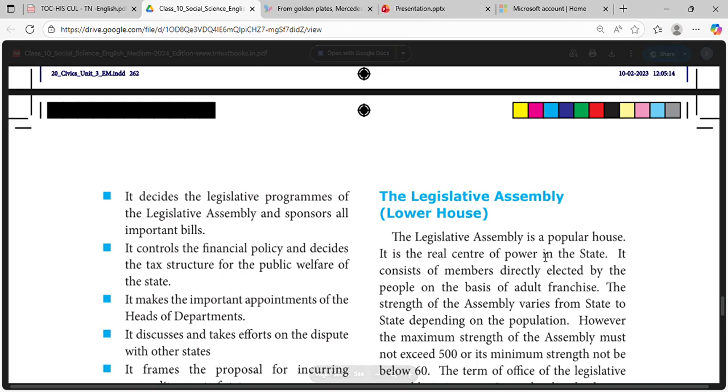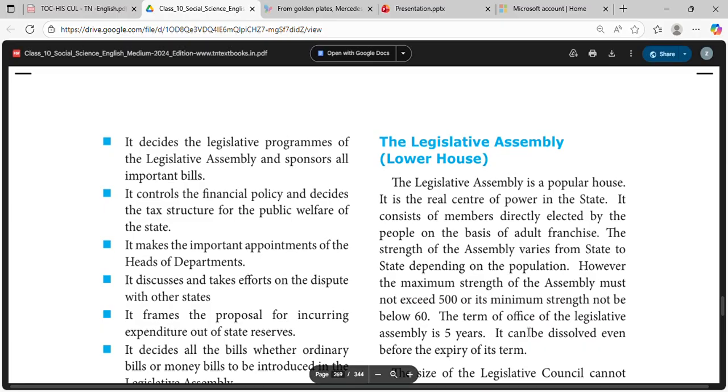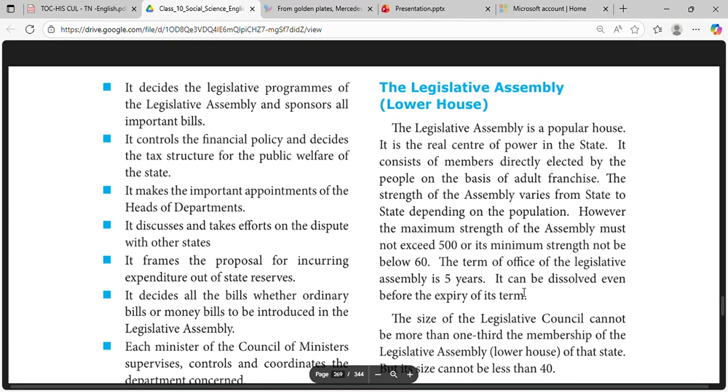The Legislative Assembly is a popular house, and it is the center of power in the state. It consists of members directly elected by the people on the basis of adult franchise. The strength of the assembly varies from state to state depending upon the population. However, the maximum strength of the assembly must not exceed 500 and its minimum strength should not be below 60. The term of office of the Legislative Assembly is 5 years. It can be dissolved even before the expiry of its term.